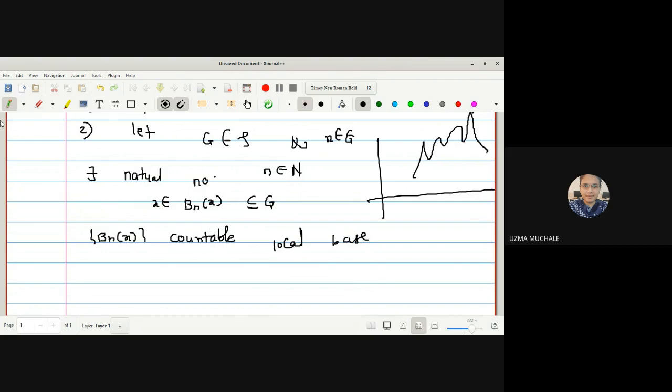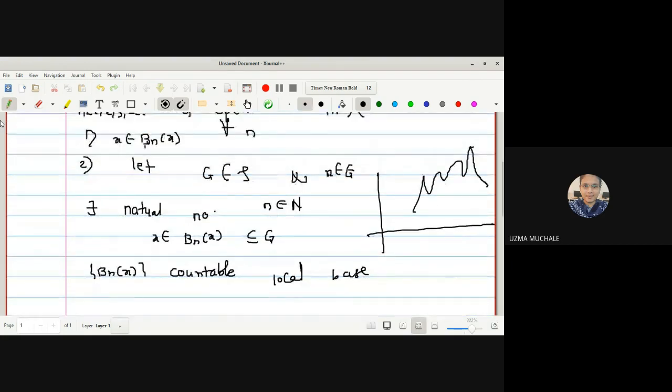Okay, so here also for every point x, if we are able to find the family Bn of x of open sets, then what is the next condition? x should be a member of Bn of x. That means x must be a member of every B1, B2, B3, and so on. Next, the second condition is we should have one open set G such that there exists a natural number, at least one natural number, which satisfies this condition. What is the condition? x belongs to Bn of x, and Bn of x is contained in G. The first part is already given in the first assumption.